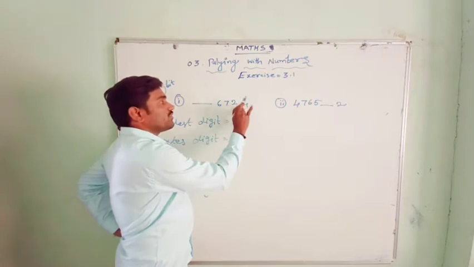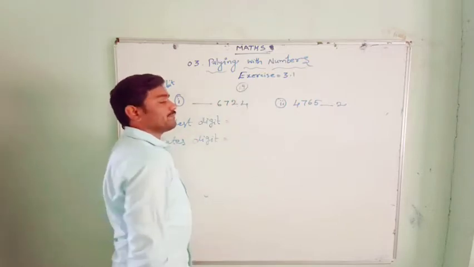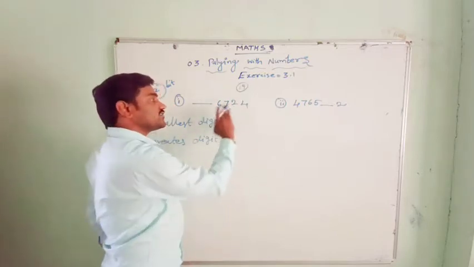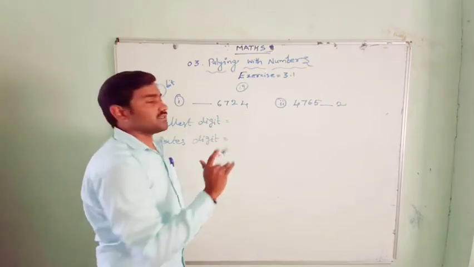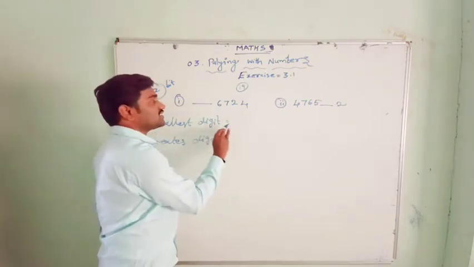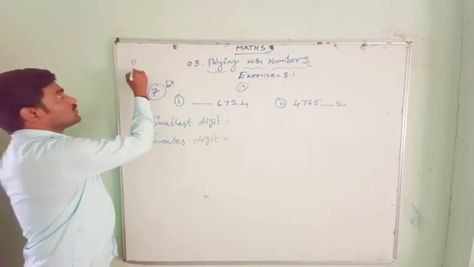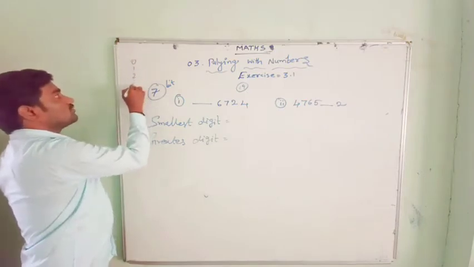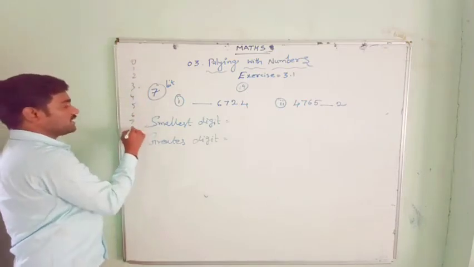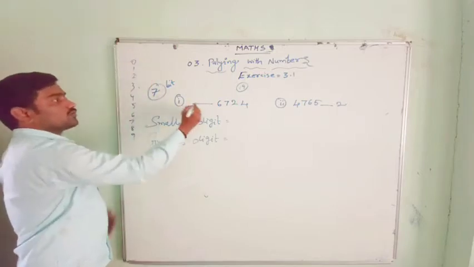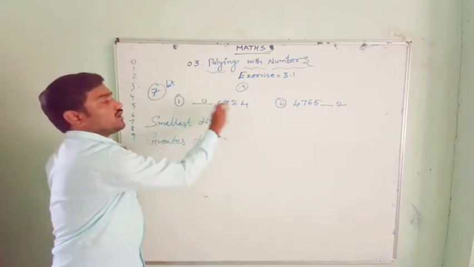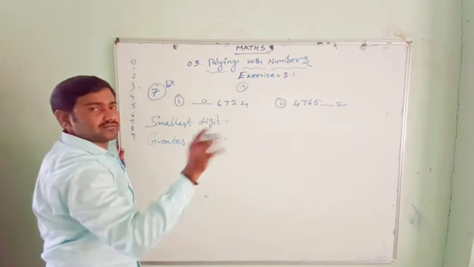15 plus 4, 19. You got the 19 here. So is 19 divisible by 3? No, it is not divisible by 3. So you always go for the smallest digits first: 0, 1, 2, 3, 4, 5, 6, 7, 8, 9. Smallest digits first, you substitute the 0 here. If you substitute the 0 and add all the numbers, you will get 19. It is not divisible by 3.